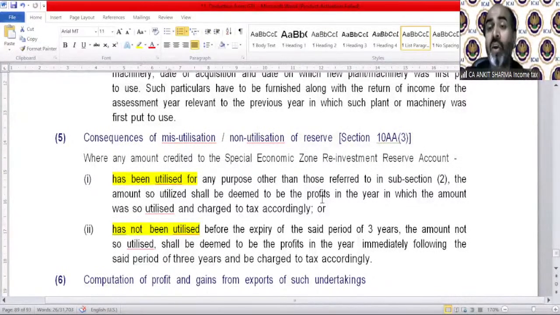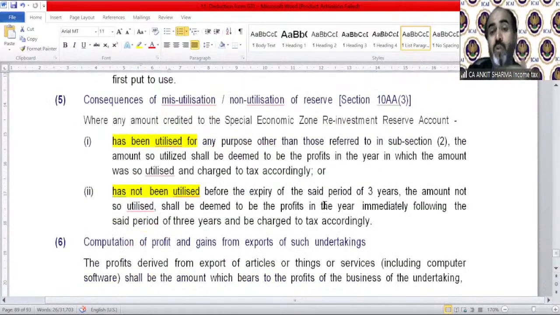That means in the year of misutilization, that is going to be taxable. If it has not been utilized, the government will wait for your 3 years. If you have not utilized it up to 3 years, then in the next succeeding year, that is going to be taxable. The amount not so utilized shall be deemed to be a profit in the year immediately following the said period of 3 years and be charged to tax accordingly.